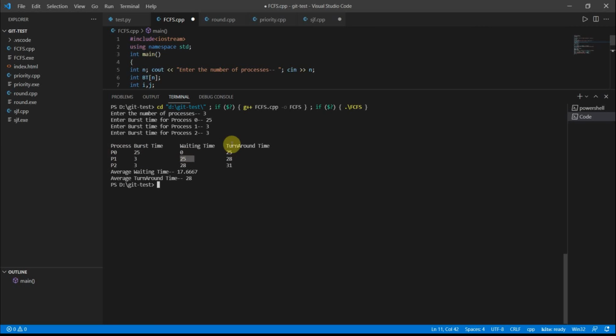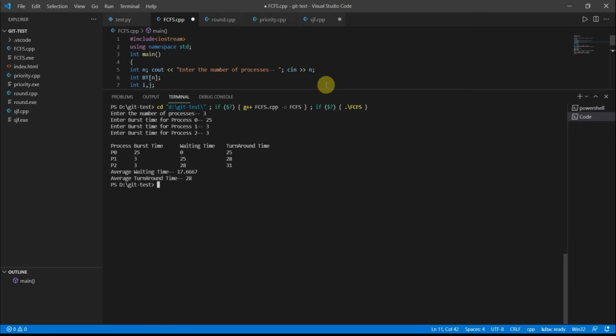Now the turnaround time is nothing but the burst time of the first process plus the burst time of the second process, which gives the turnaround time of the second process. It's very simple. In the same way, the second case also happened here. This will be the waiting time, because this process needs to wait till the previous completes. That's why 28, then 31. So the average waiting time is this divided by the total number, and the average turnaround time is the turnaround time sum divided by 3. That's it. Hope you understood.